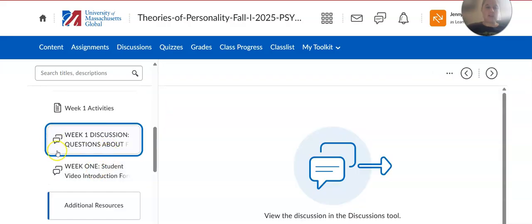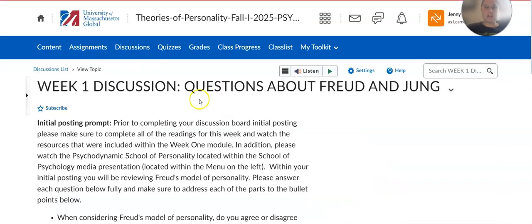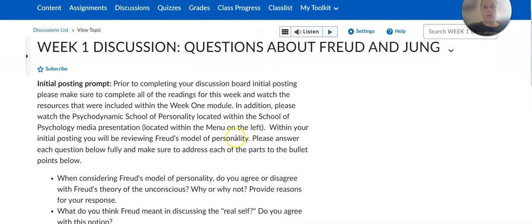You're going to notice if it's a discussion board, there's going to be like this little bubble to it. For both of these discussion boards, you can either get to it on the discussions page, or if you click on the go to discussion link at the bottom, it will take you directly there as well. For week number 1, you can listen to what the text says here if you want to. You can subscribe to the discussion board.